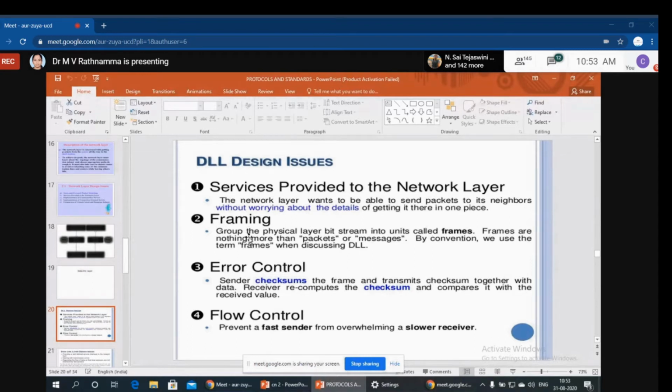And the framing concept, that means the data which is coming in the form of packets is converted to frames. And this data link layer is also responsible for error control. It is going to verify whether the data you are sending is correctly received by the receiver or not. That is called error control. Suppose you are sending some data, that data will be in the form of bits, generally zeros and ones. Instead of 0, if it is placed as 1, what will happen? The entire data will be modified. So that verification is very, very important. That's why checksum is also a very important concept under error control.